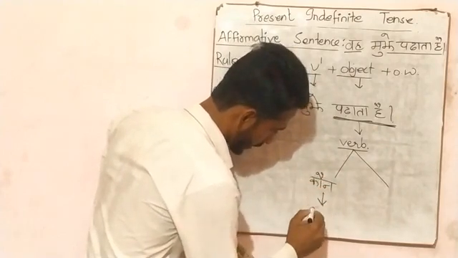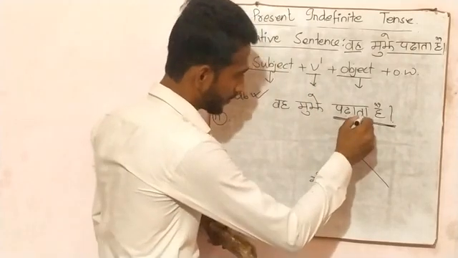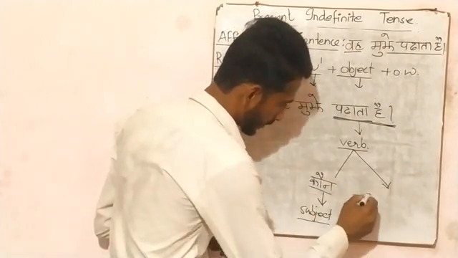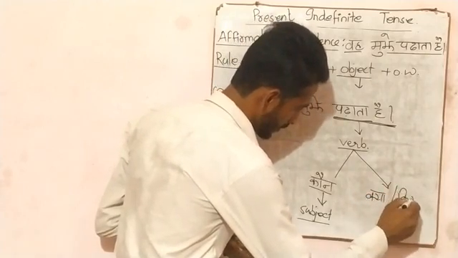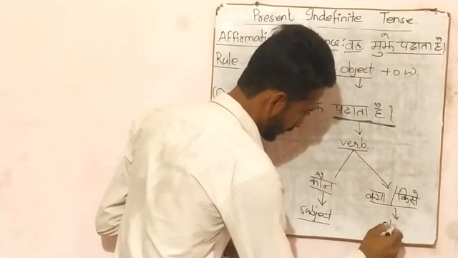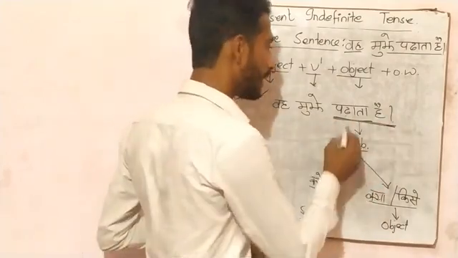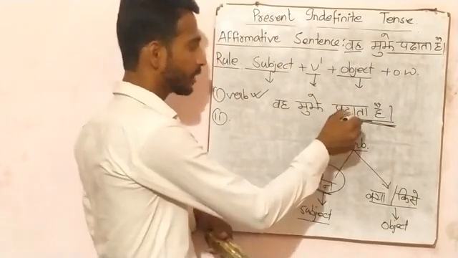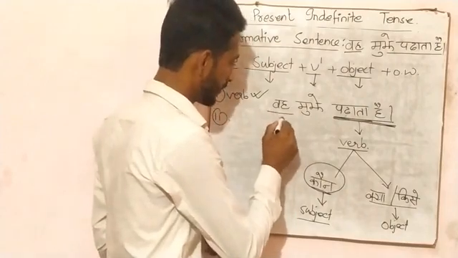When we ask a question कौन to the verb, then we get subject. And when we ask a question, then we get object. So in this sentence, वह मुझे पढ़ाता है. So ask the question, कौन to the verb, कौन पढ़ाता है. Then we get the answer, वह पढ़ाता है.